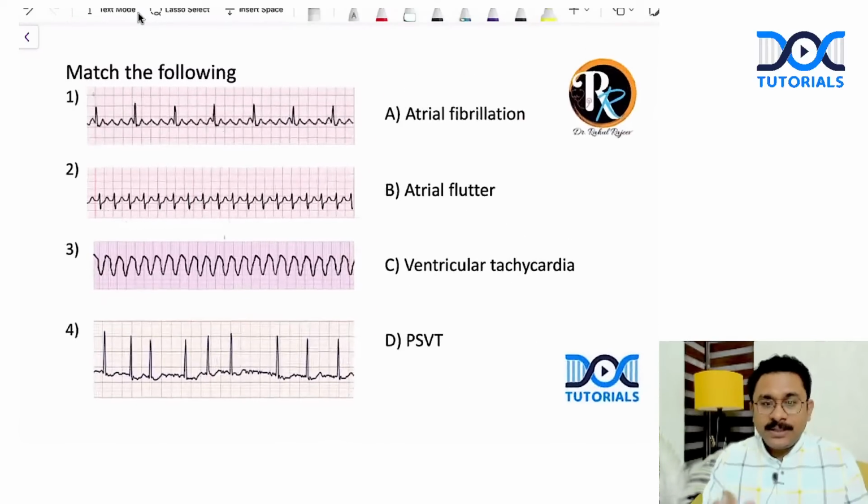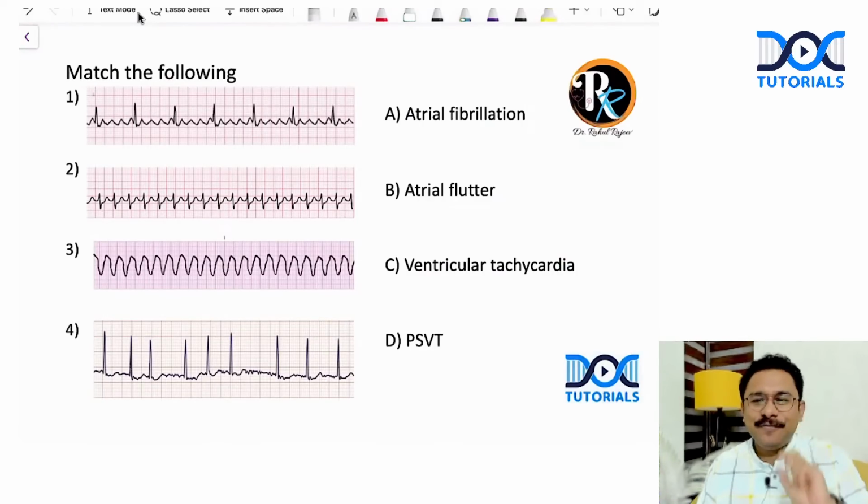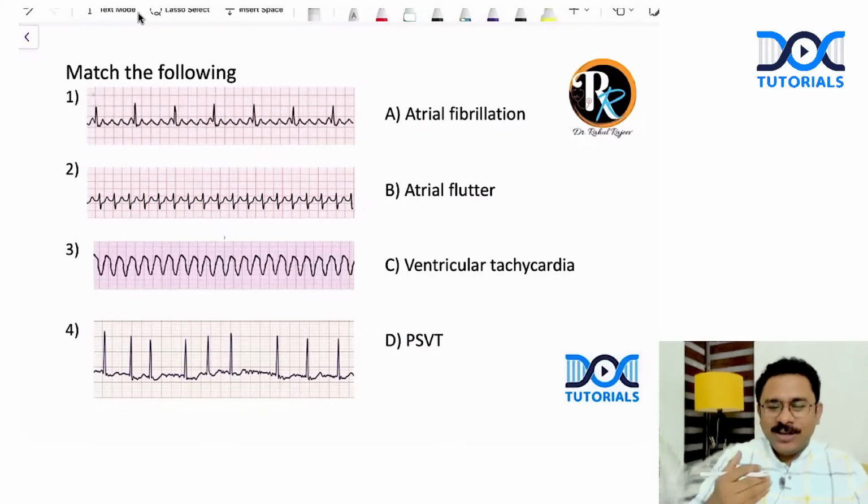Next, this question was asked in the first shift of NEET PG 2024. Match the following. So look at this. You can see, it's almost like having 4 ECG based questions in one. Okay, they have given the match the following. What is the first one?